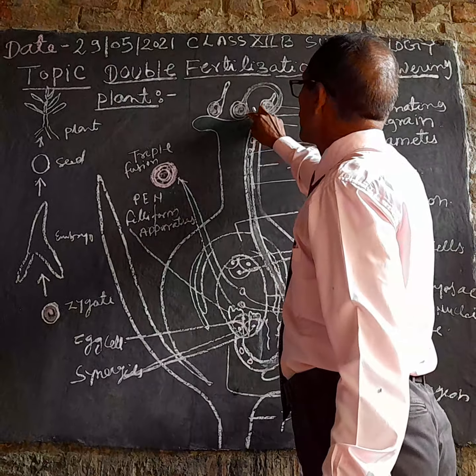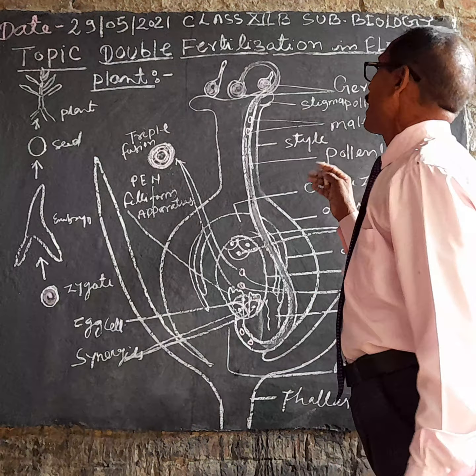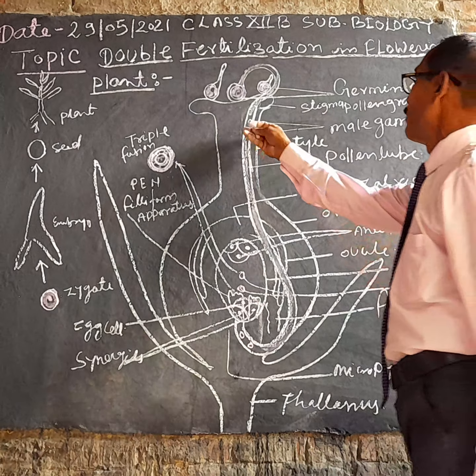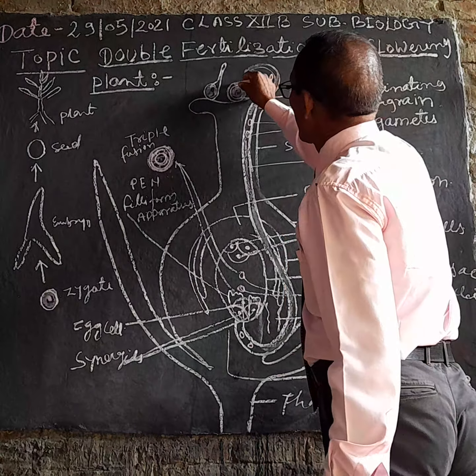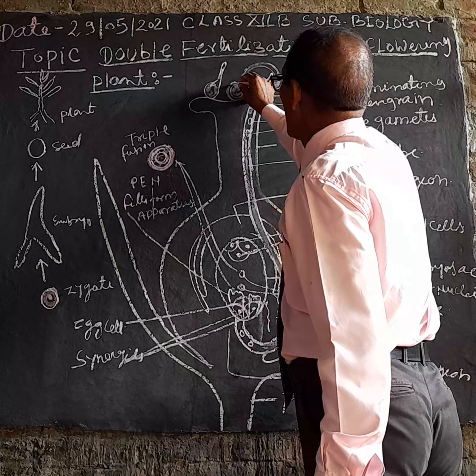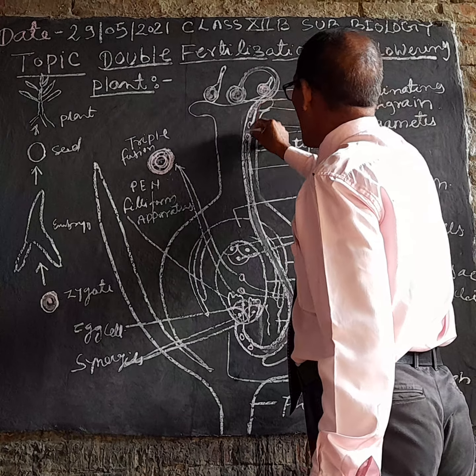The pollen grain has two layers: the outer is exine and the inner is intine. The pollen grain also contains two kinds of cells: the vegetative cell and the generative cell. The generative cell divides by mitosis and forms two male gametes. And the intine layer of the pollen grain protrudes in the form of a pollen tube.